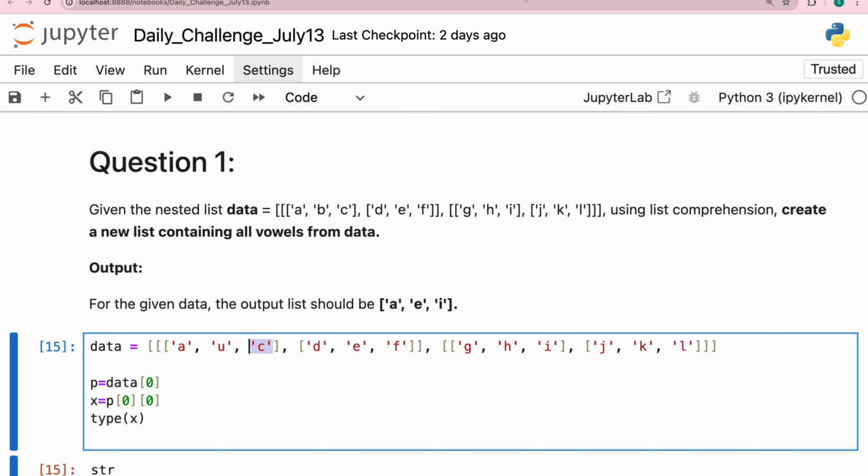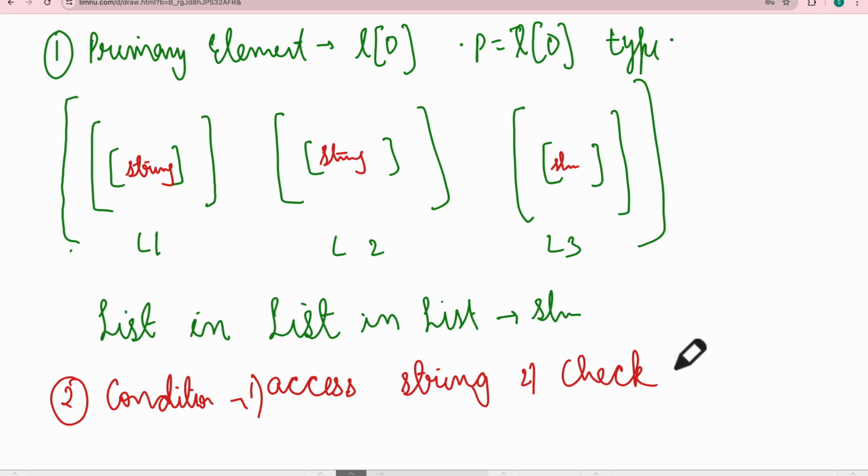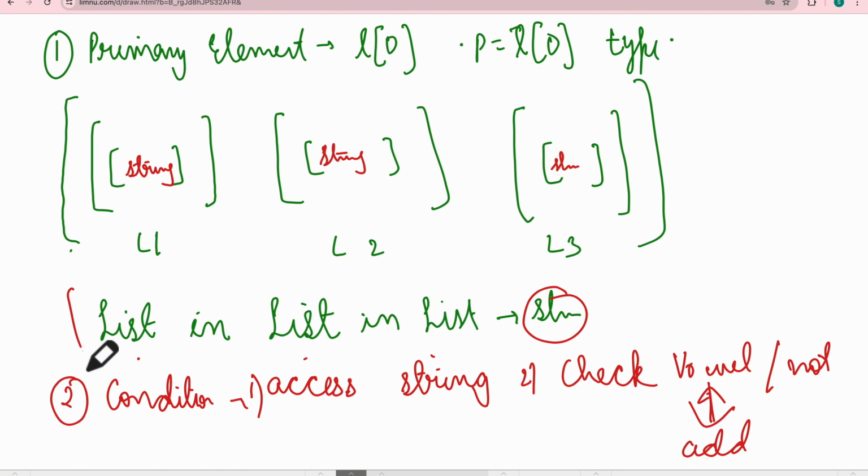The condition is: first access the strings, check if it is a vowel or not, and if it is a vowel, add it to the list. So this is what they are asking. It is a list in list in list, and then it's a string. This is this type of question.